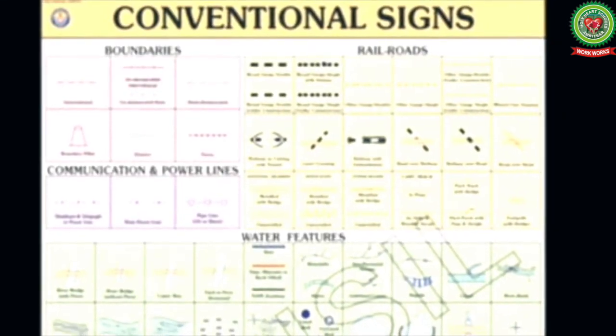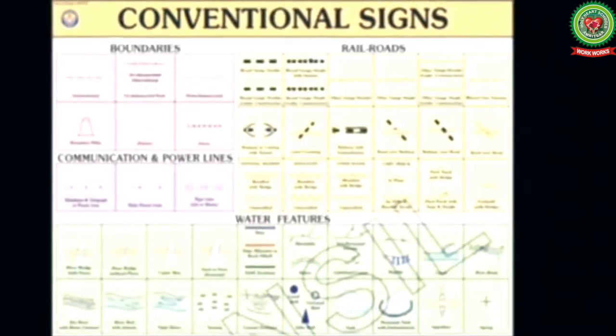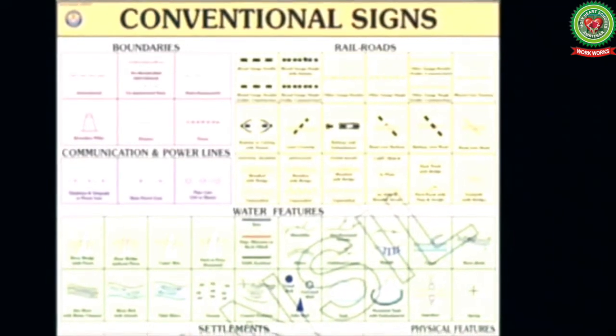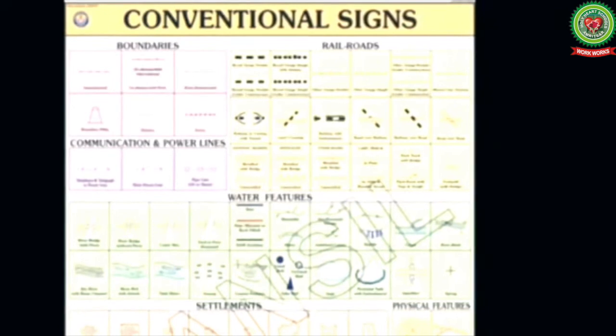A large number of conventional colors and conventional signs and symbols are used in topographical maps. So we need to know what topographical maps are.